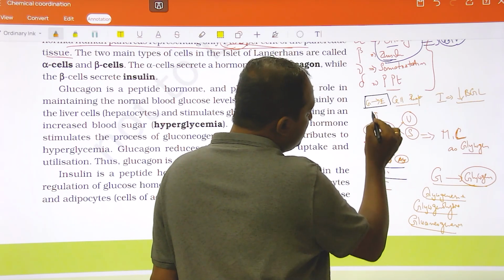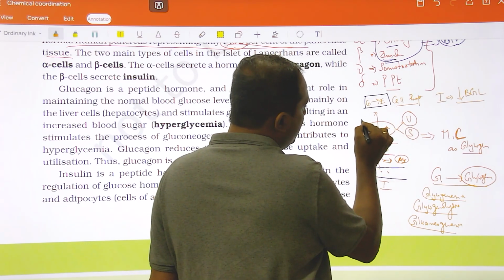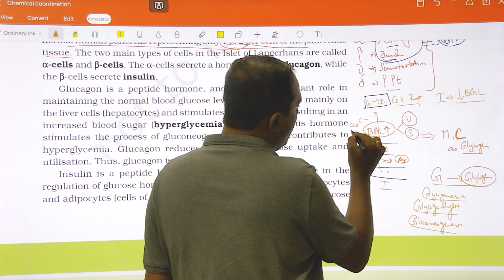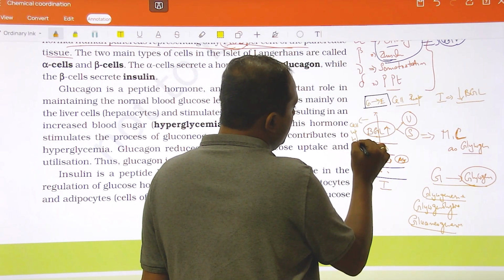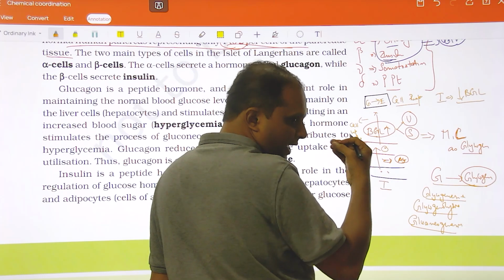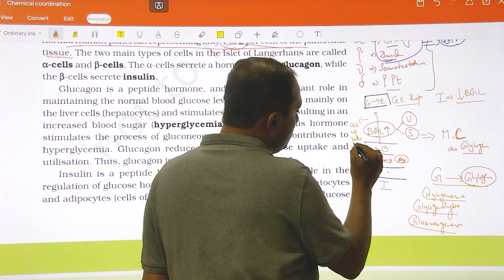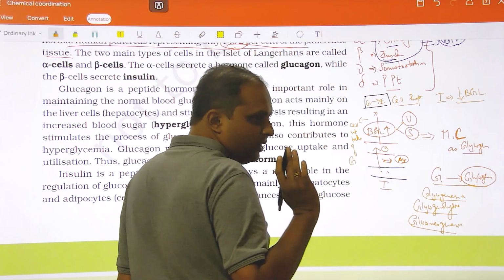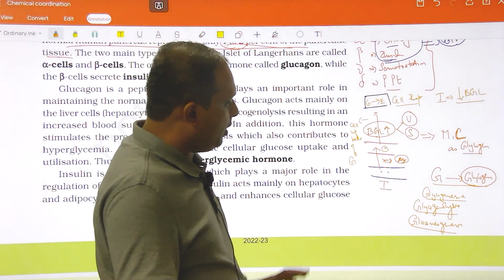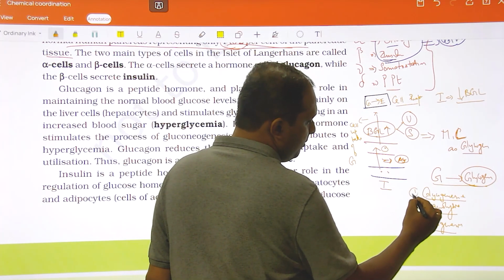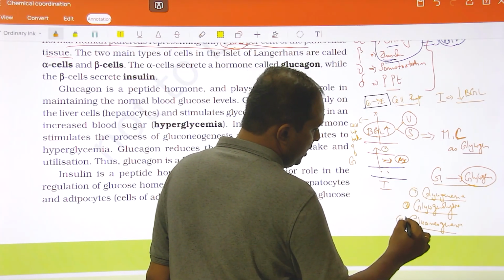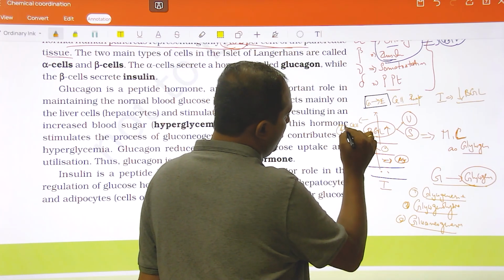Glucose. This is entering into the cell. This is what is called cellular uptake, or entry of glucose. Now this is one step, this is two, this is three, this is going to be the fourth step: cellular uptake of glucose.